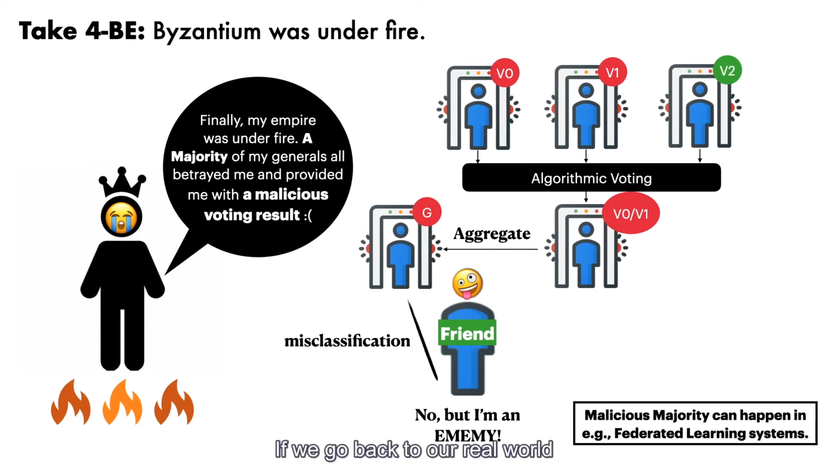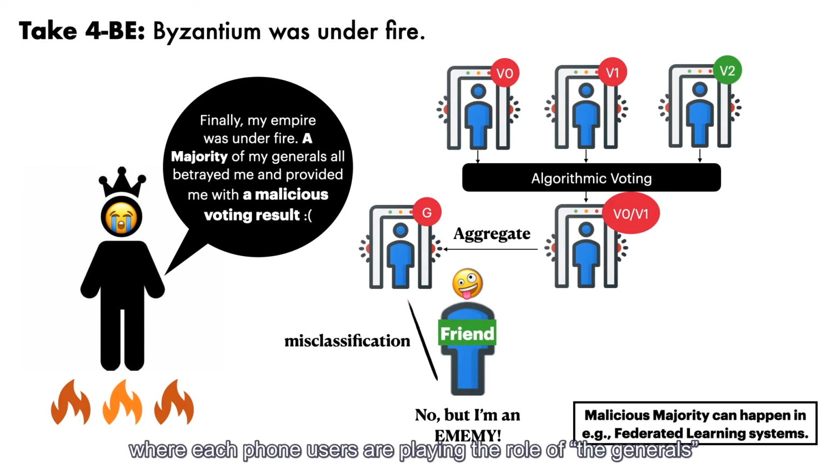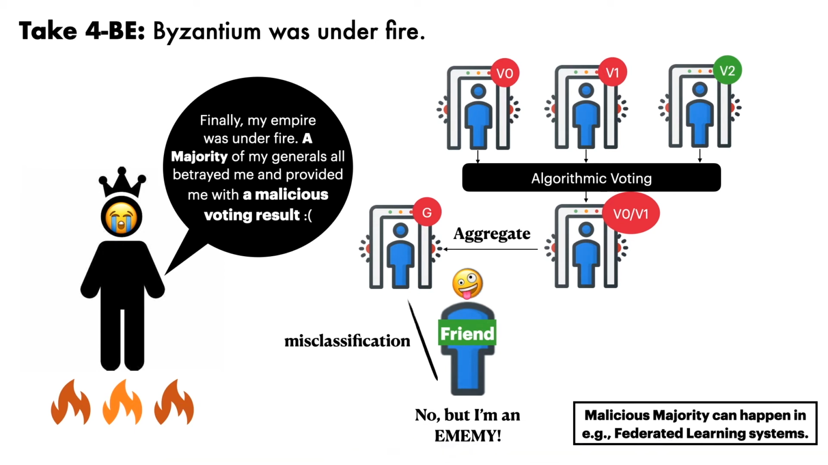If we go back to our real world, the malicious majority is likely to happen in distributed learning systems deployed in open networks, such as the booming federated learning paradigm where phone users are playing the role of the generals. What if an attacker controls a flood of bots, as in DDoS attacks, and finds his or her way into the distributed learning process? Then the innocent users and the service providers could be under fire.